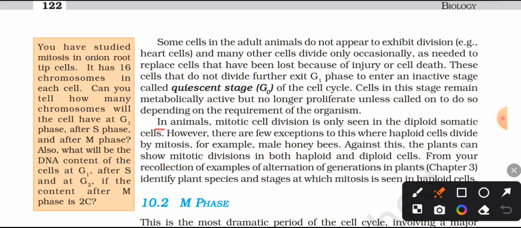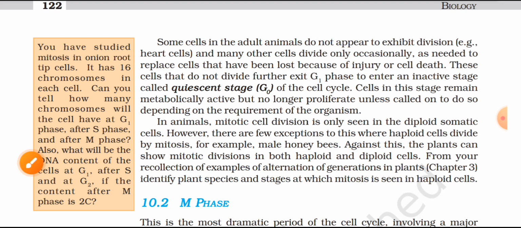requirement of the organism. In animals, mitotic cell division is only seen in the diploid somatic cells. However, there are a few exceptions to this where haploid cells divide by mitosis, for example, male honeybees. In contrast, plants can show mitotic division in both haploid and diploid cells. From your recollection of examples of alternation of generation in plants, chapter 3, identify plant species and the stage at which mitosis is seen in haploid cells.